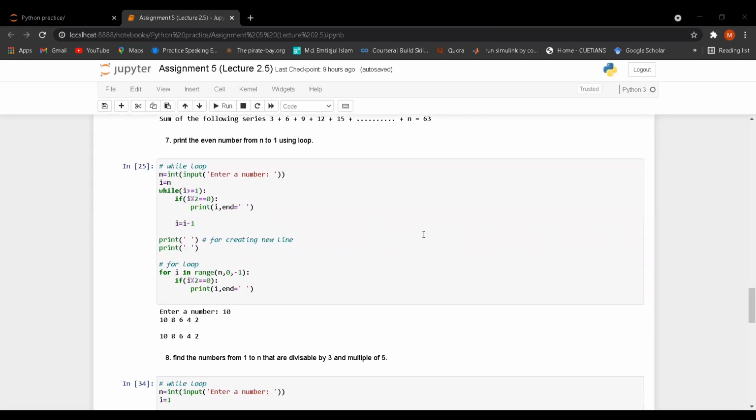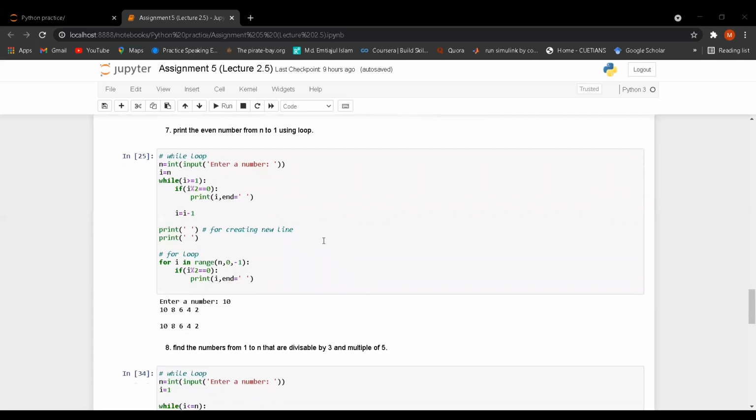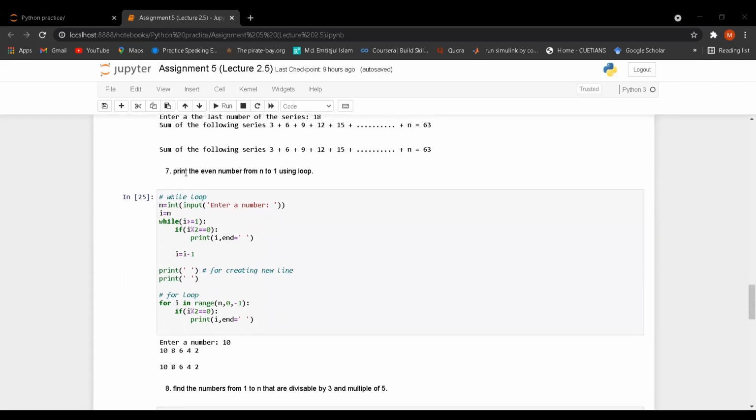Print the even numbers from n to 1. Here we have to print the even numbers. In previous questions we printed the even numbers from 1 to n, but here we have to print the numbers from n to 1, so I think it is descending order. I have taken n as input. Then the first value should be n, then n minus 1, n minus 2, n minus 3, n minus 4, dot dot dot, 3, 2, 1.